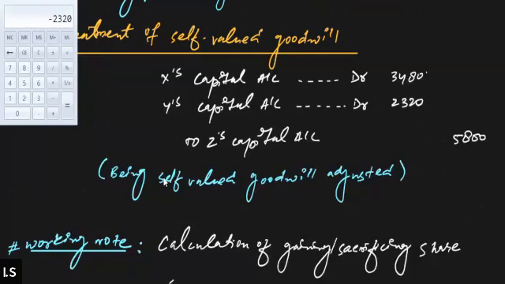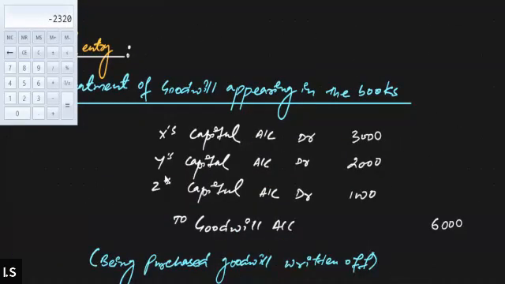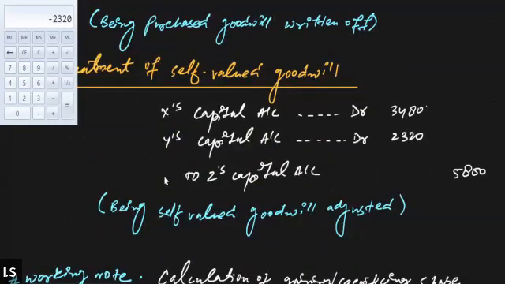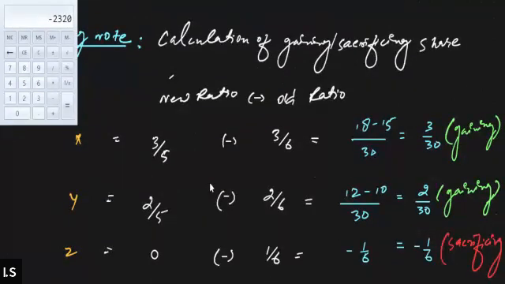See, in this question, we need to treat the value of the goodwill like we already treated the goodwill appearing in the books. That was 6,000. We distributed it among the partners in the old ratio, that was 3:2:1, and by doing that, we just debited the partners' accounts by 3,000, 2,000, and 1,000 respectively. But when it comes to the treatment of the self-valued goodwill, we first have to determine the gaining and sacrificing shares of the partners. And for that purpose, before passing the journal entry, we first calculated the gaining and sacrificing shares of the partners.